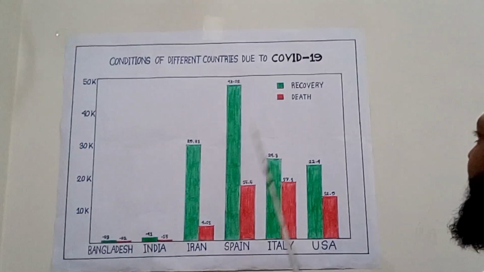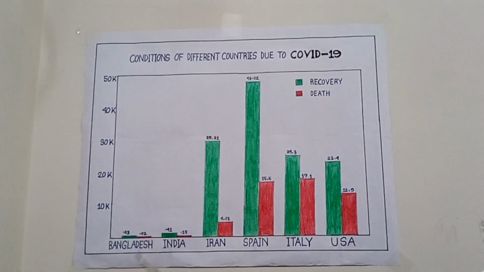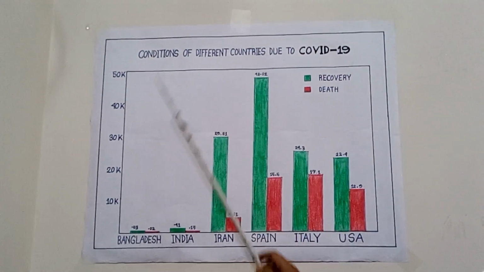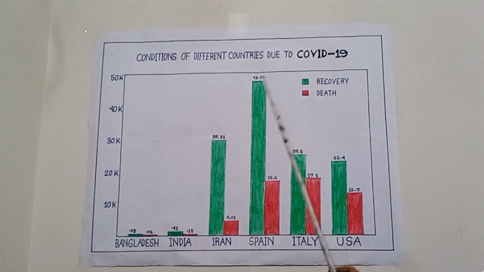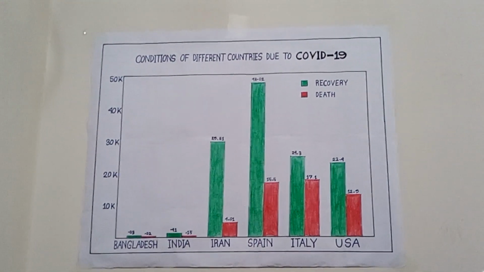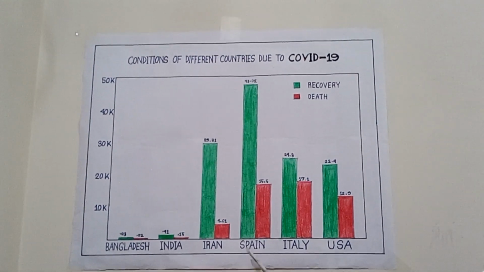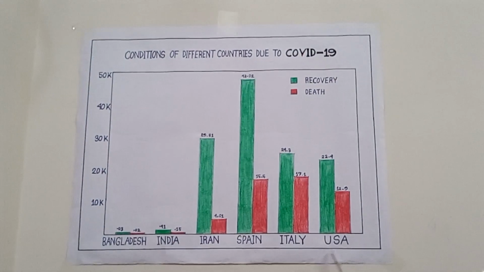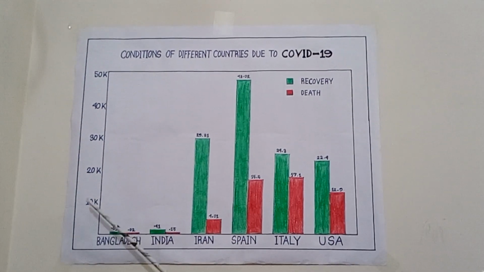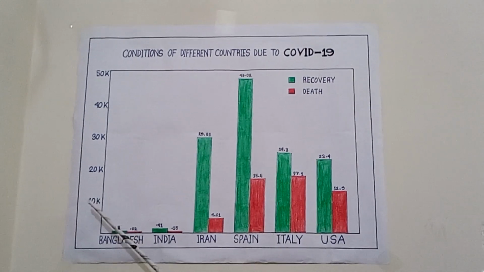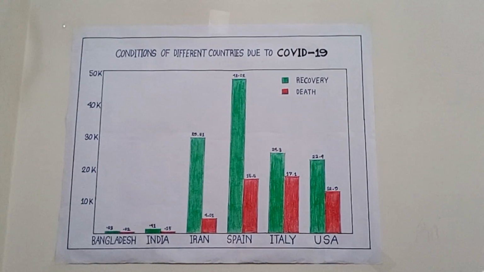The green color shows the recovery, and the red color shows the death rate. And the heading is the condition of different countries due to COVID-19. And there are some countries like Bangladesh, India, Iran, Spain, Italy, and US. And the components are measured in 10K, that means 10,000, 20K, 30K, 40K, and 50K.